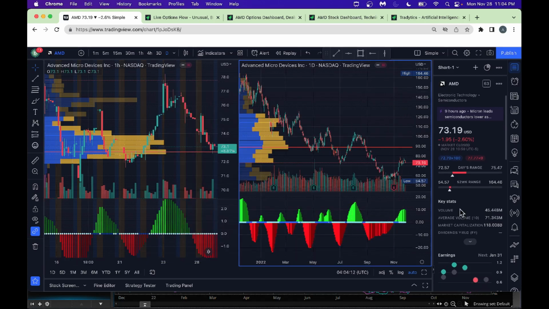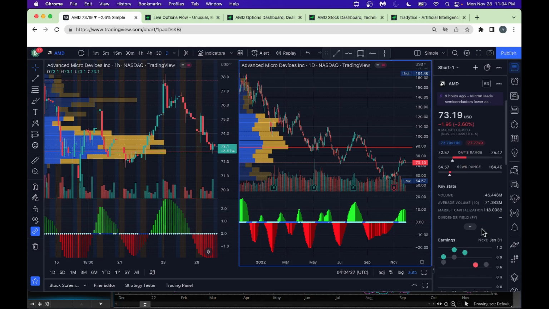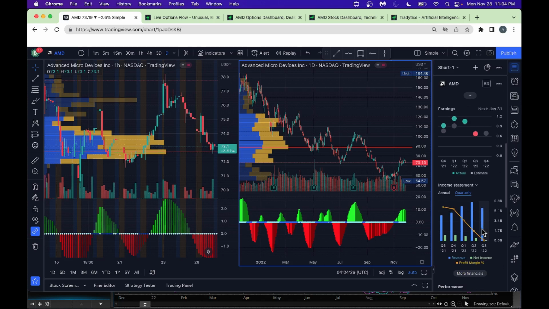And as you look through here, AMD is pretty much at $72 or so right now. It's in low territory, as you can see here, both in day range as well as 52-week range. From an earnings perspective, look, they did not do great with all the issues. Net income is barely positive, as you can see here.